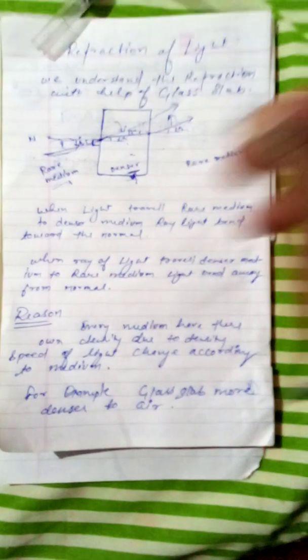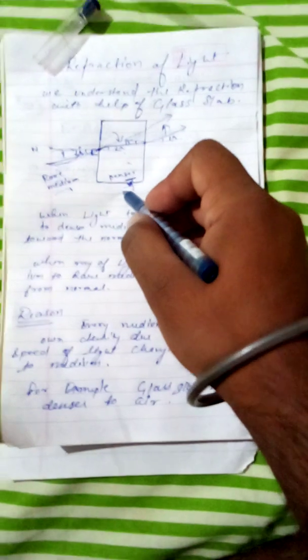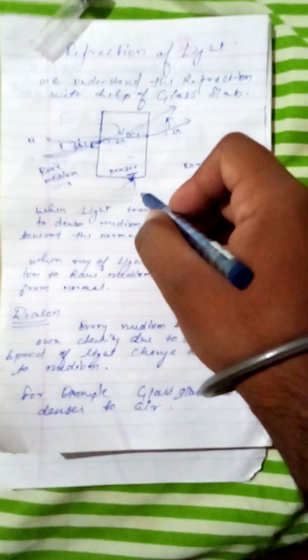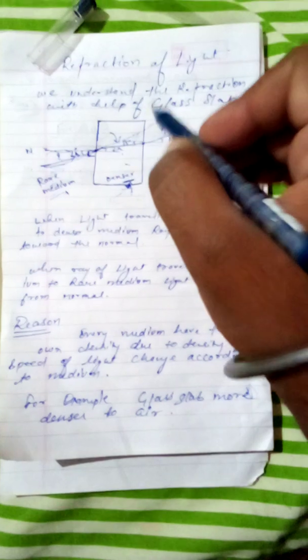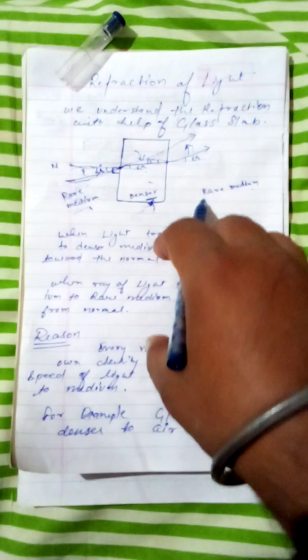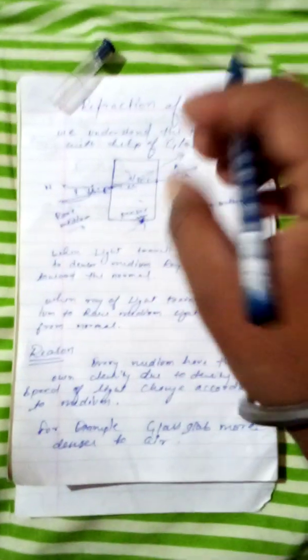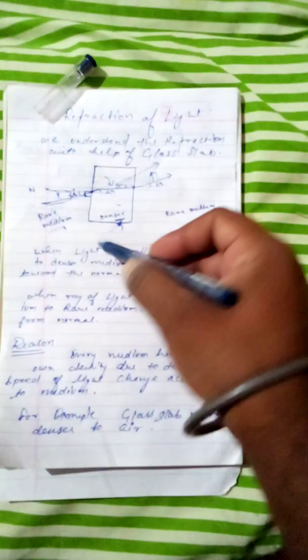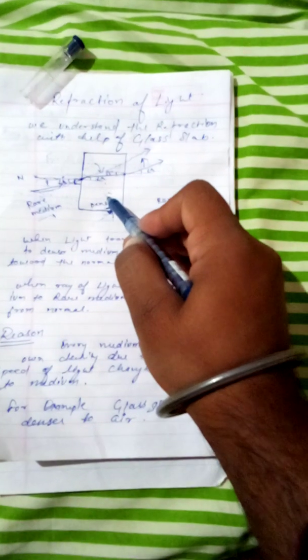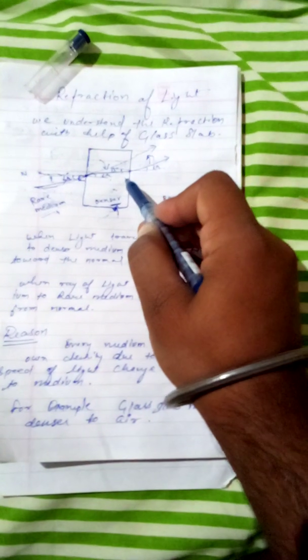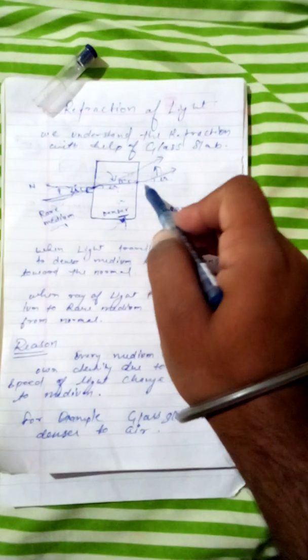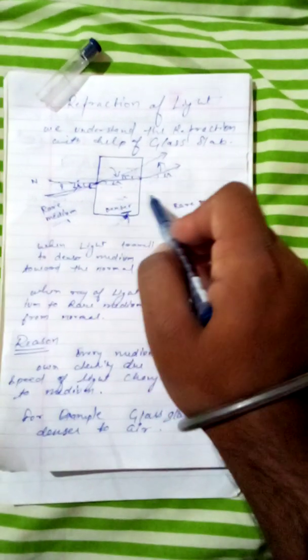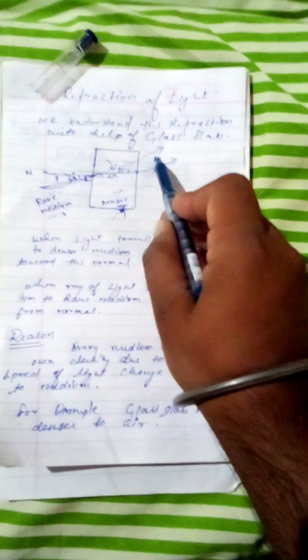So we understand from this figure that refraction of light is the phenomenon of bending of light when a ray of light travels from one medium to another medium. When light moves from a rare medium to a denser medium, it bends toward the normal, and when a ray of light travels from a denser medium to a rare medium, it bends away from the normal.